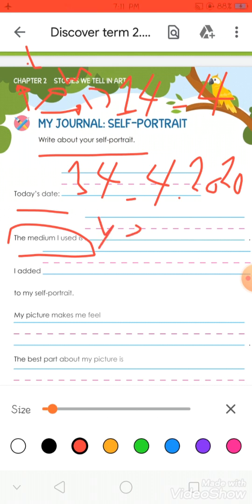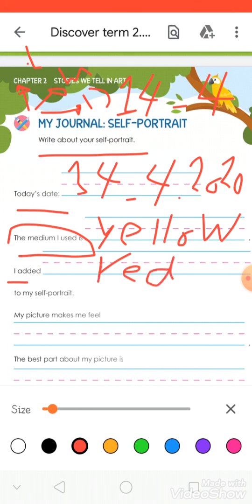For example, I will use yellow color. Okay, I added red. For example, I will add red to my self-portrait. My picture makes me feel. Now, if I draw myself, how do I feel, KG?